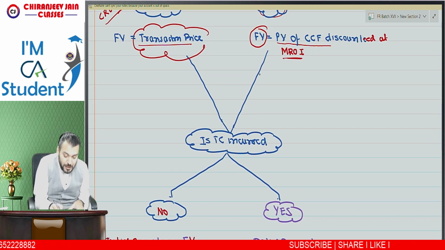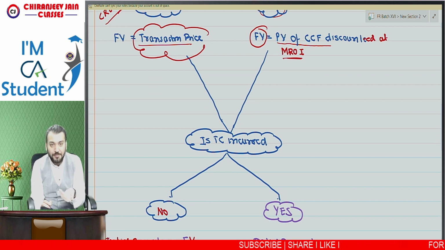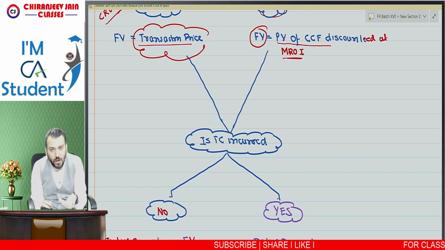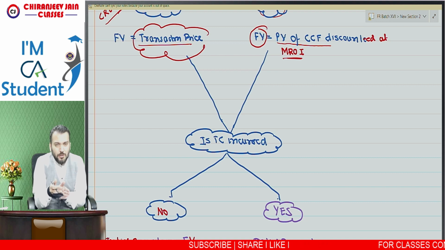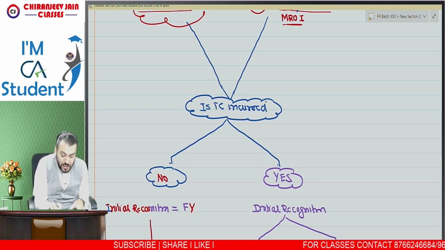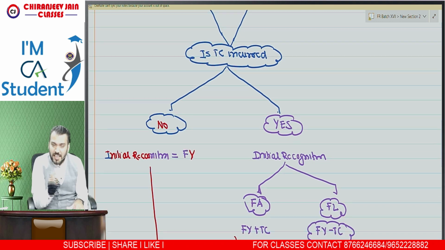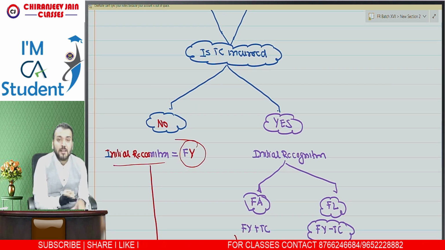Now once you have determined fair value, the second point is: is transaction cost incurred? When you purchase any financial asset or incur any financial liability, there may be some transaction cost. So is transaction cost incurred? If the answer is no, then can I say initial recognition will be done at fair value?